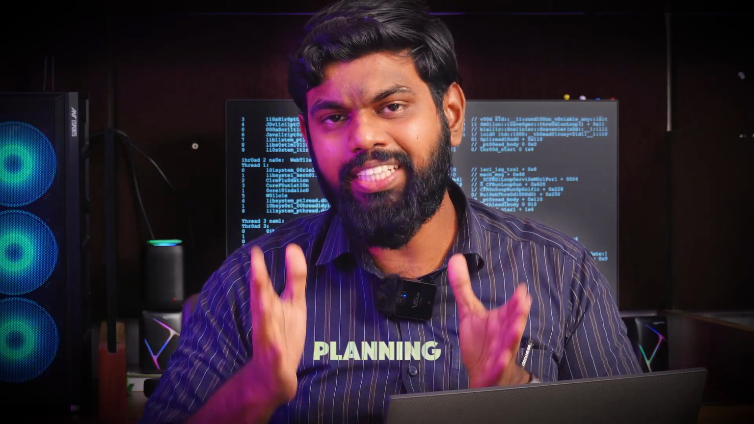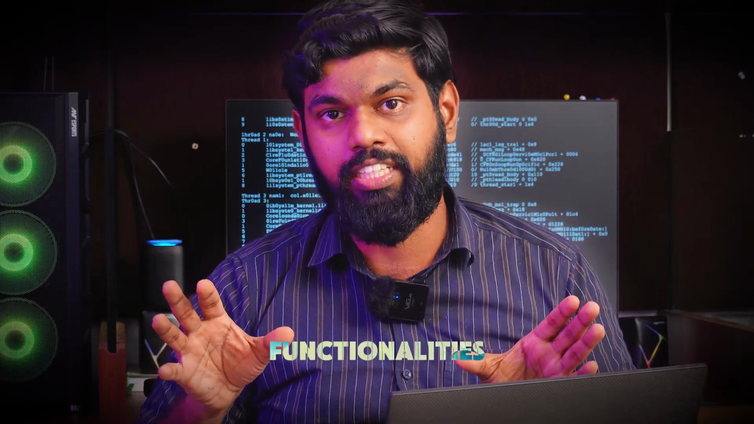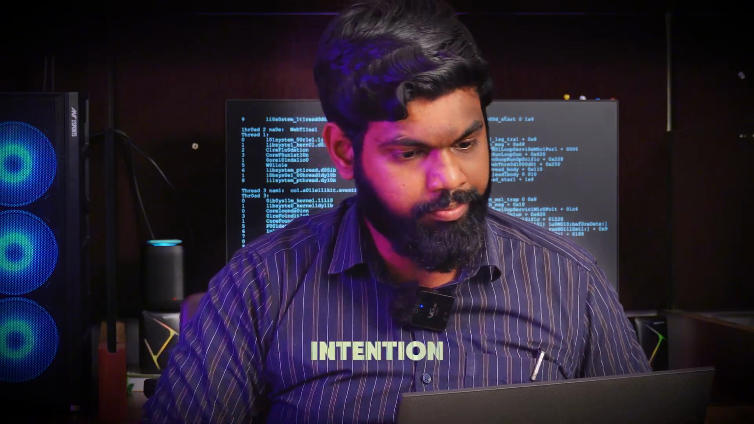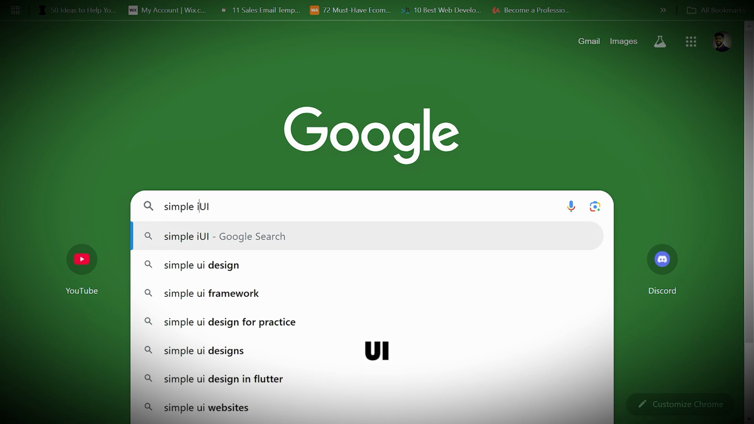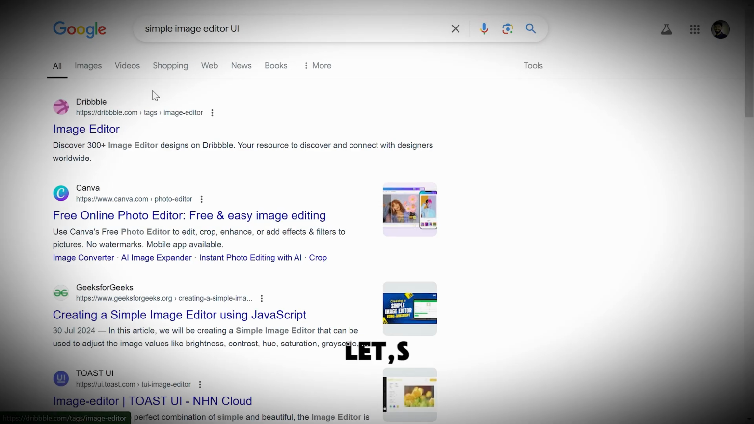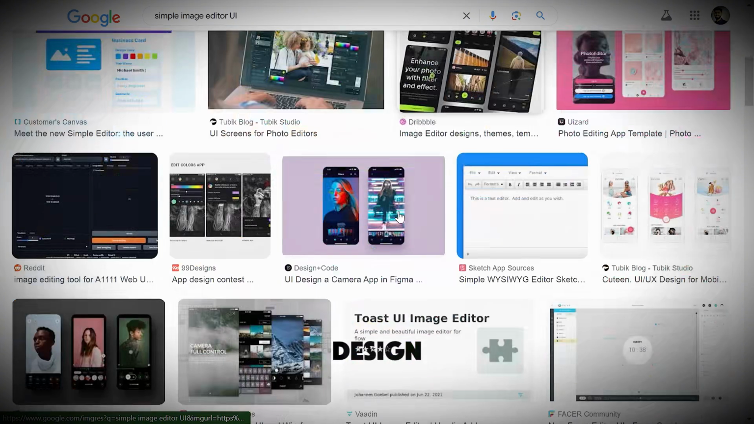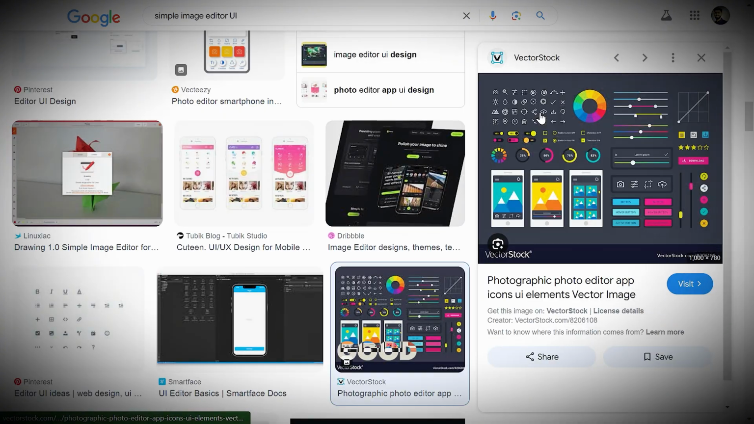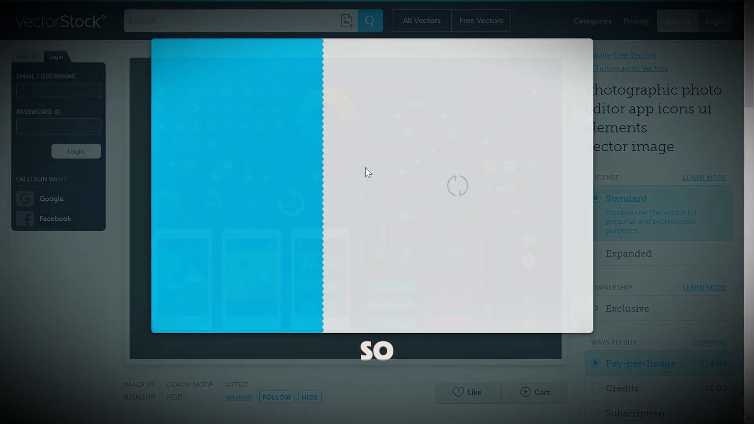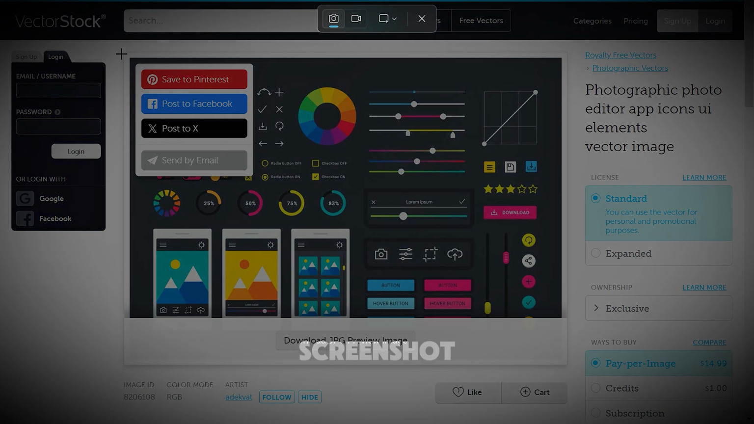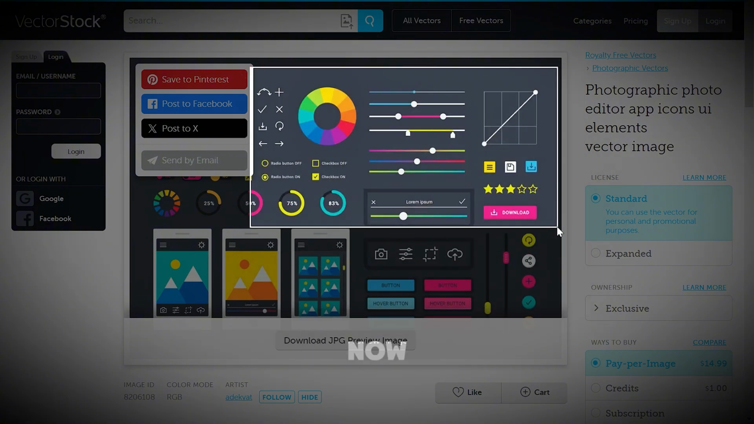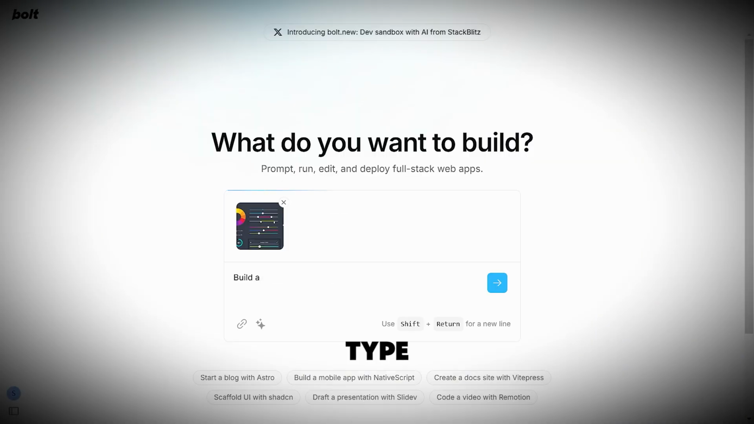As a demo, I am planning to build a simple image editor, an image editor with minimum functionality. That is my intention. So I'm going to search for a UI design idea for my project. I need some UI, so I'm searching on Google. Let us switch to images and look for a design we like. So this one looks good for our editor. We don't have any intention to buy this one, so we are just taking a screenshot for reference. Now let's add this image here and type in our prompt. Let us hit run.